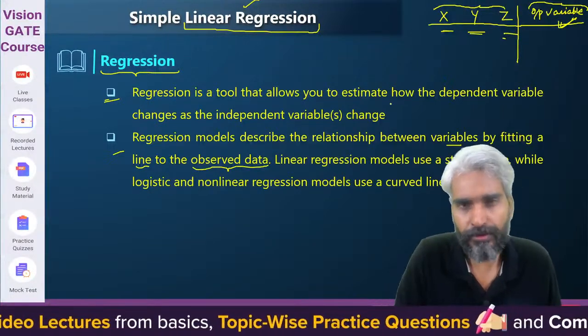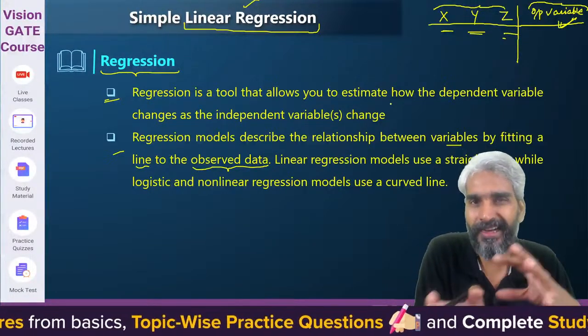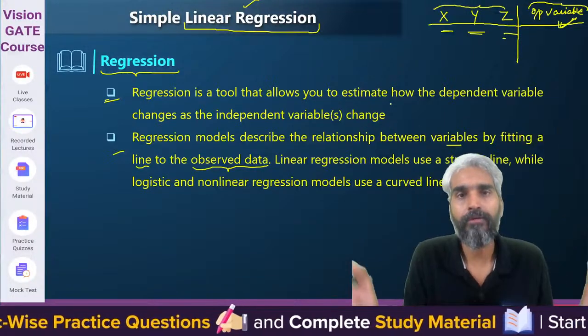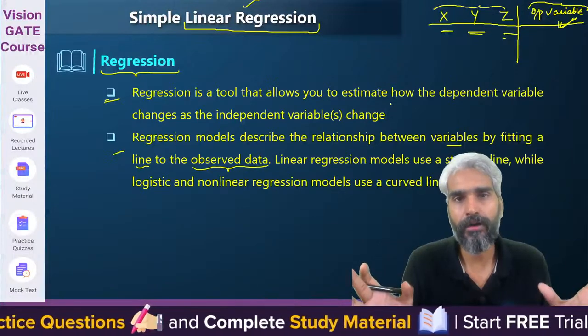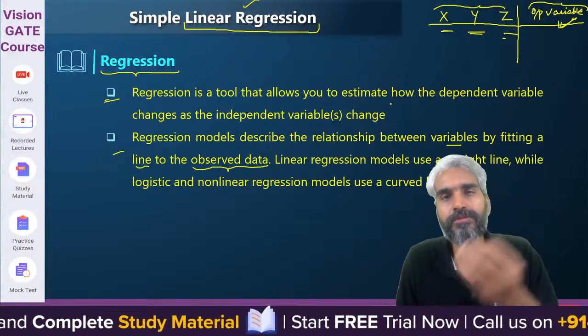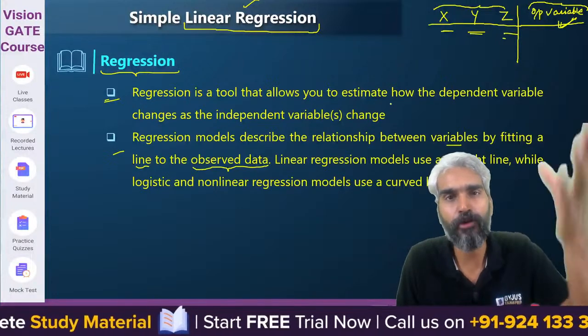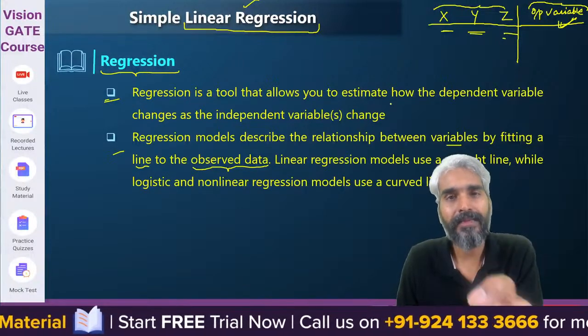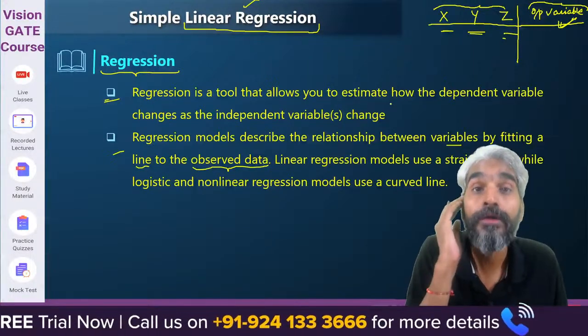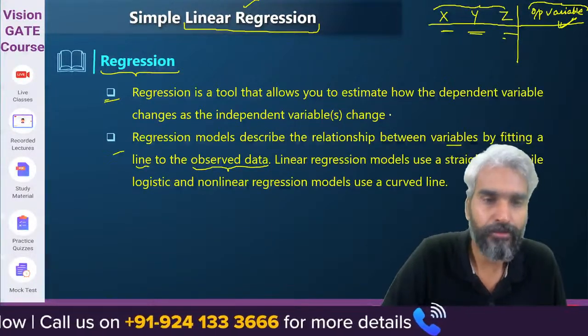There will be some training data and some test data. Let's assume you have a record of 1 lakh data points. You may use 65,000 for training the model, and then you can test over the remaining records so that you can analyze how well your model is working. So this is the idea.